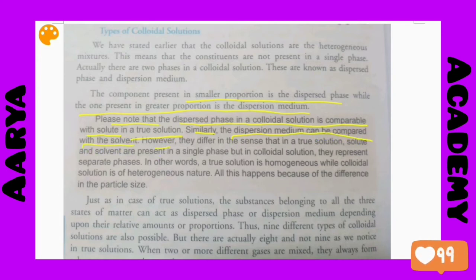However, they differ in the sense that in a true solution, solute and solvent are present in a single phase, but in colloidal solution, they represent separate phases. In other words, a true solution is homogeneous while colloidal solution is of heterogeneous nature. All this happens because of the difference in the particle size.